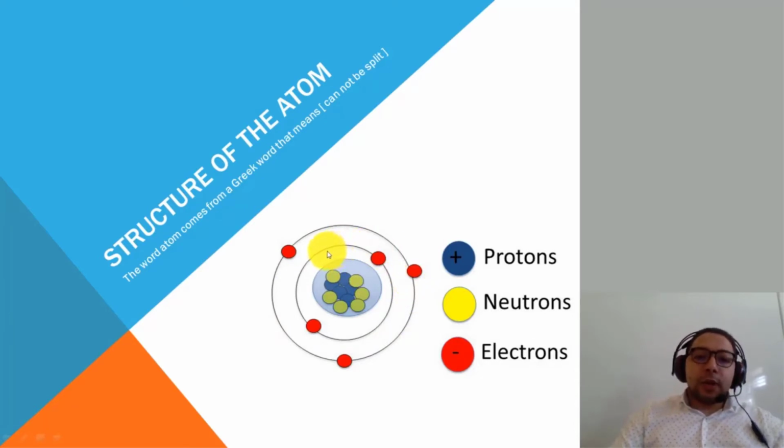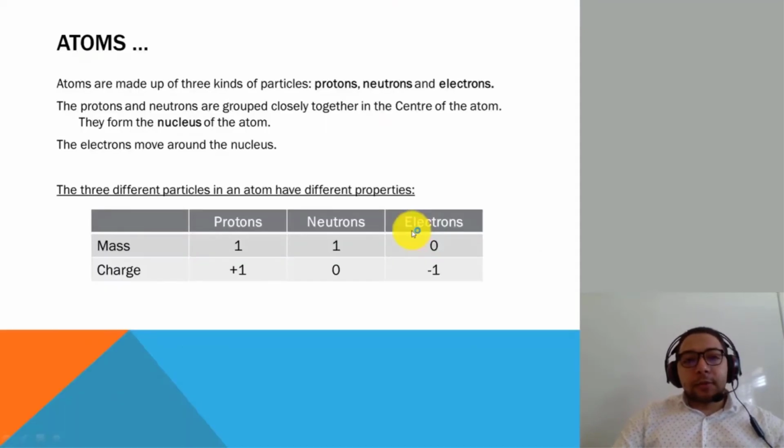The word atom came from a Greek word which means cannot be split. So it's the smallest unit which cannot be split. As we have taken earlier, we have three different kinds of particles inside the atom. We have the proton, we have the neutron, and we have the electrons. Protons and neutrons are both found close together at the center of the atom in a place called the nucleus. And electrons are moving around the nucleus.